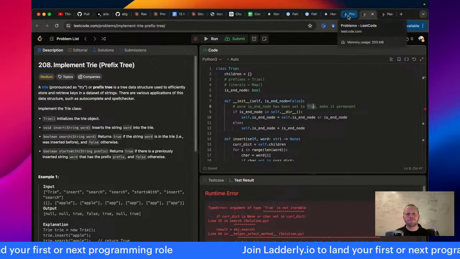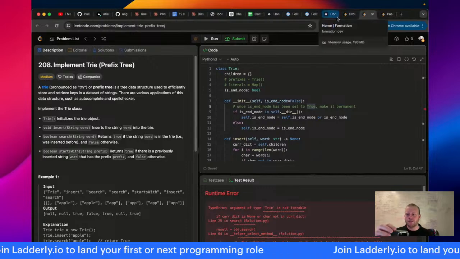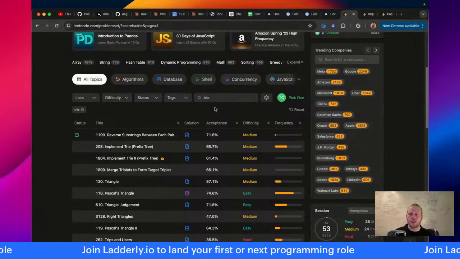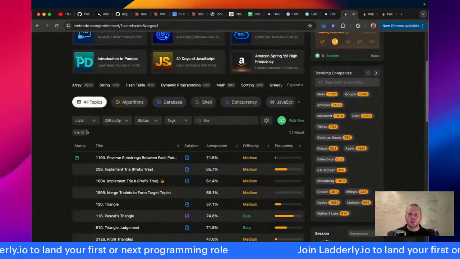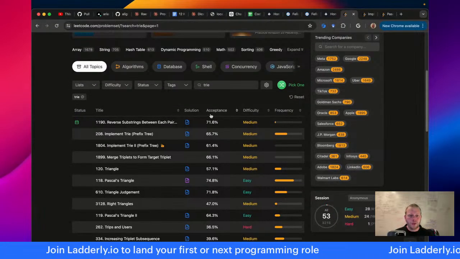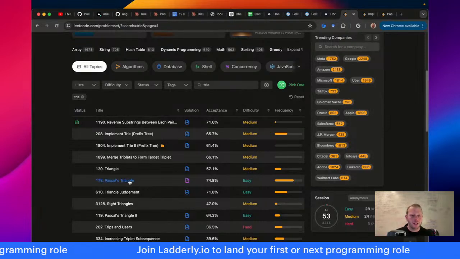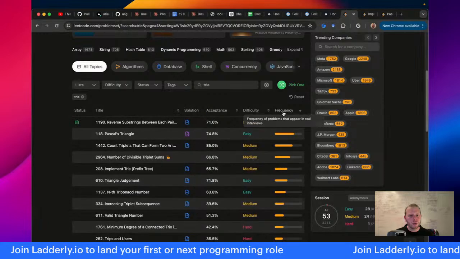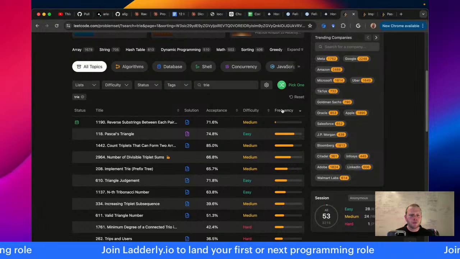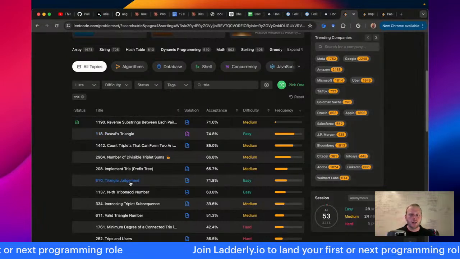And so this was a medium. So to make it easier, I said, let's go for an easy. If a medium feels difficult, let's step down to an easy. And so to find the problem that we're working on today, I went to LeetCode problems and searched for try. How are these sorted? I don't actually know how these are sorted. But anyway, I found this easy, Pascal's triangle. Maybe I should sort by frequency. That would be the smarter thing to do, eh? Okay. It's top of frequency anyway. We got lucky. So yeah, maybe then we'll go to triangle judgment or something next.